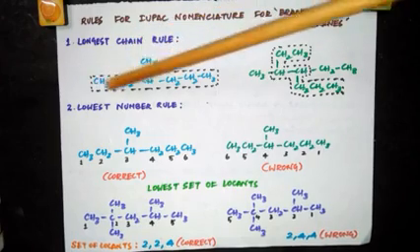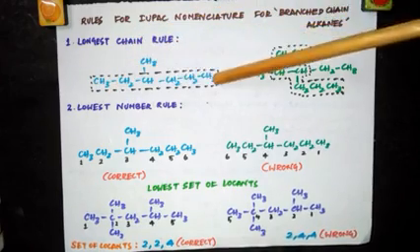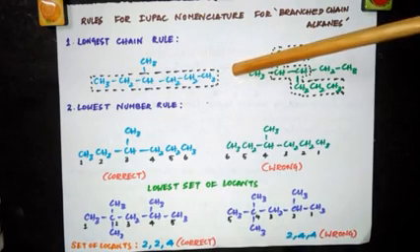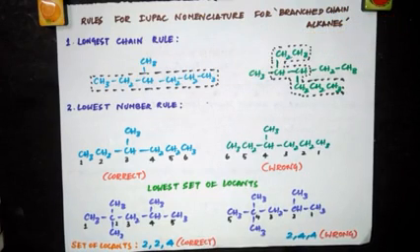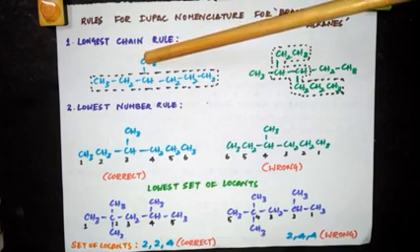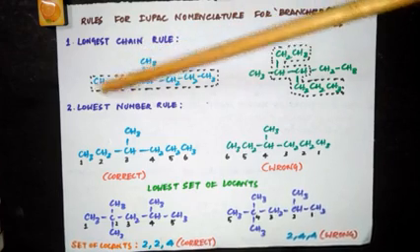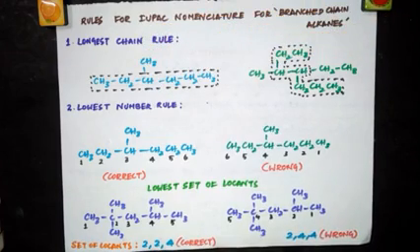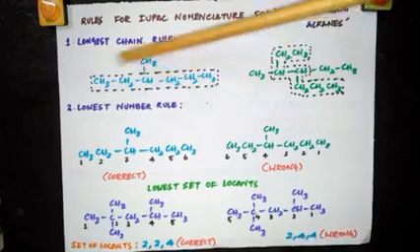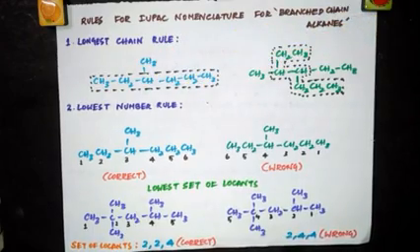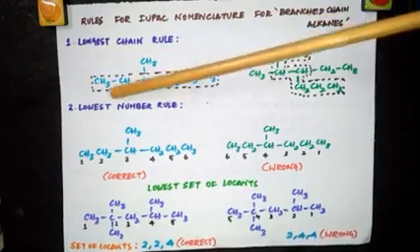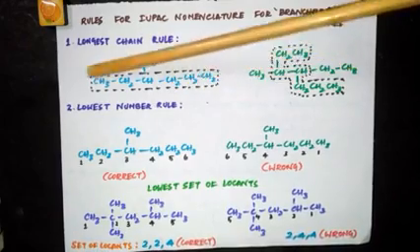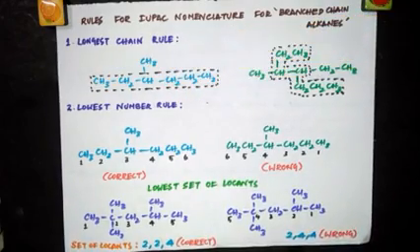See, 1, 2, 3, 4, 5, 6 carbon atoms. So this chain has 6 carbon atoms. So you are taking this as the parent chain, because here if you take this, 1, 2, 3, 4, just 4 carbon atoms. Here 1, 2, 3, 4, 5, only 5 carbon atoms. So any of these cannot be chosen as the parent chain because you have to choose the longest continuous chain as the parent chain. So this will obviously be the parent chain.